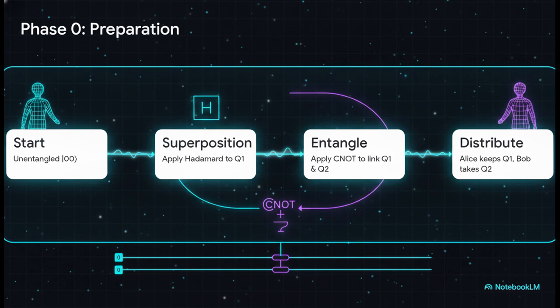We start with 2 isolated, perfectly boring zeros. First, I apply a Hadamard gate to qubit 1 to create a superposition. Then, we apply a CNOT gate to link them up. Boom! We now share a maximally entangled Bell state. You keep your qubit, Alice, I'll take mine, and we're going to head to opposite sides of the planet.